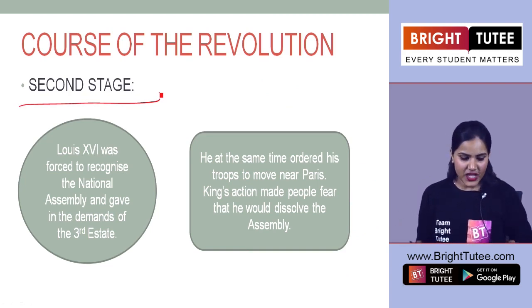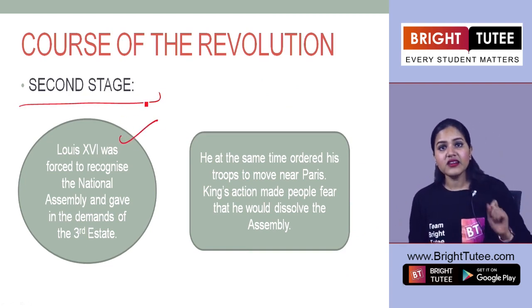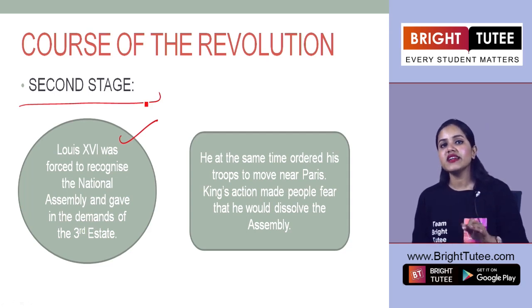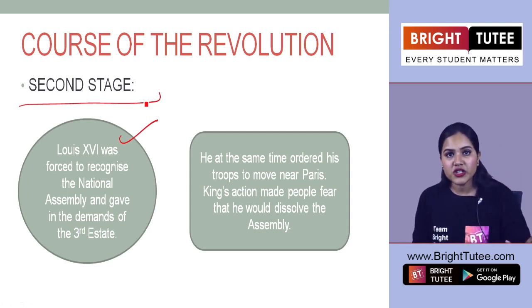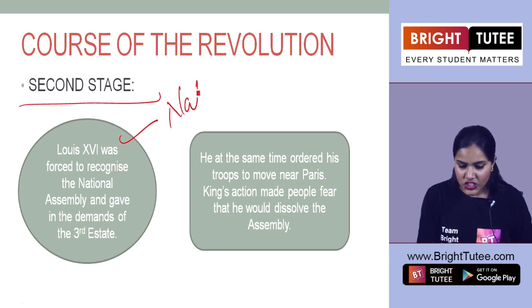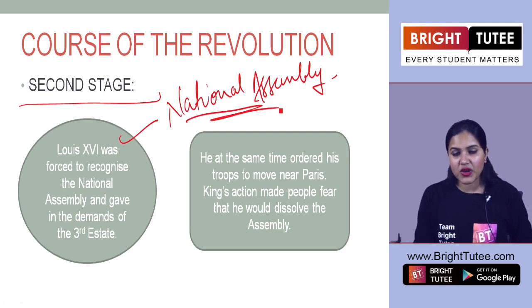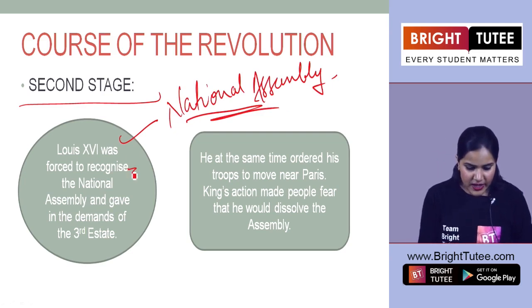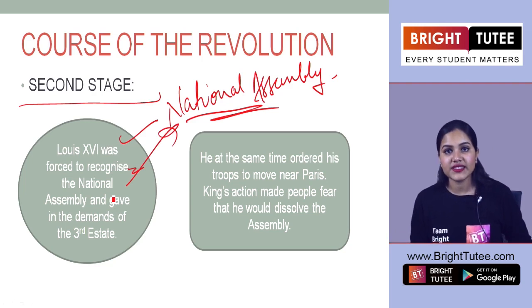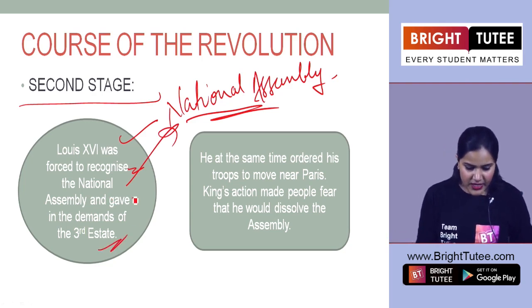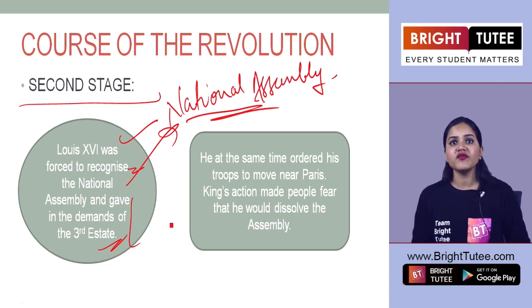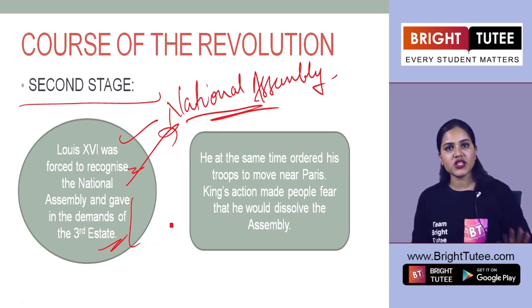What happened then? So finally, when the king heard that these people from the third estate were not going to move out, and they were adamant, wanting to draw a new constitution, they had formed a National Assembly. So, pressurized by the demands of the third estate, Louis XVI was forced to recognize this National Assembly, and gave in to the demands of the third estate. Now he was feeling very pressurized. The situation here was getting worse day by day, and therefore under this pressure, the king gave in to the demands of the third estate.